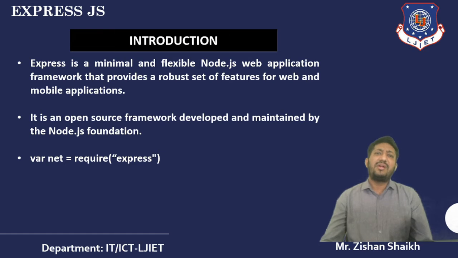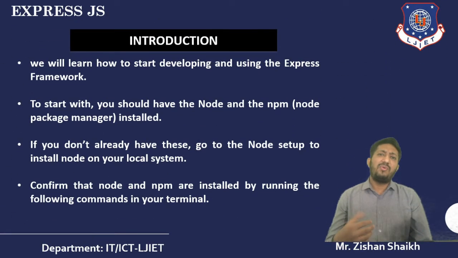Now let's see the minimum requirements and how we can start our basic application in Express. Before implementing anything, you have to check on your machine that you have installed both node and npm. We already performed the basic programs, so we already installed the node and npm packages.